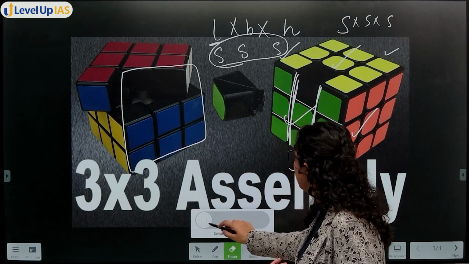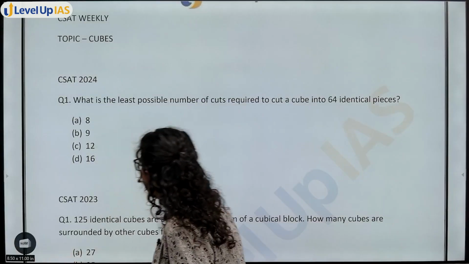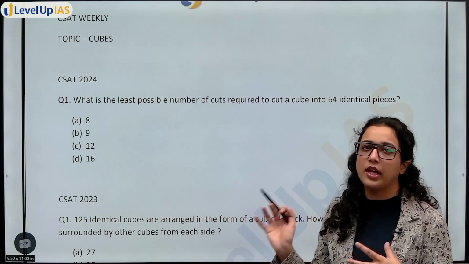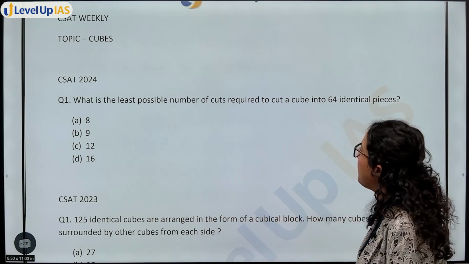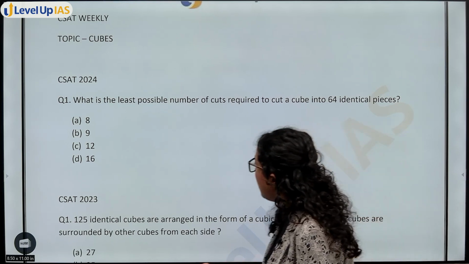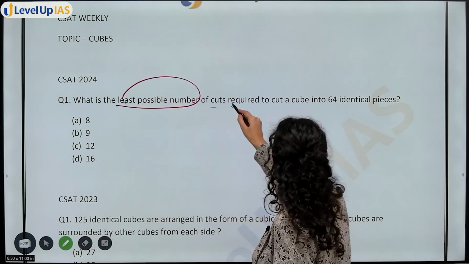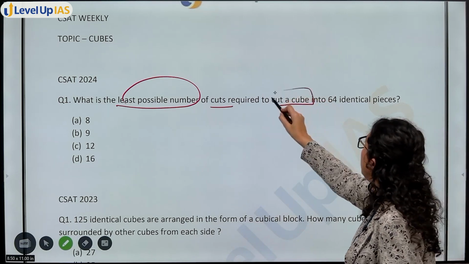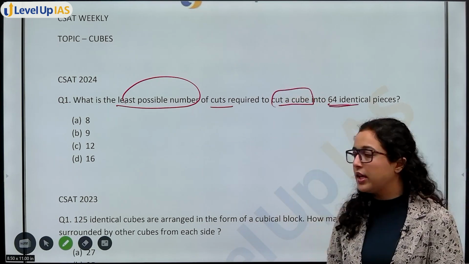Now let's move on to the first question, and we will solve the questions with the help of the diagram so that you can understand how to visualize. Now in the first question, what is the least possible number of cuts required to cut a cube into 64 identical pieces? ठीक है? ये question है.